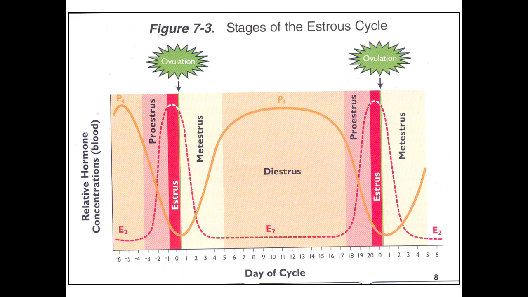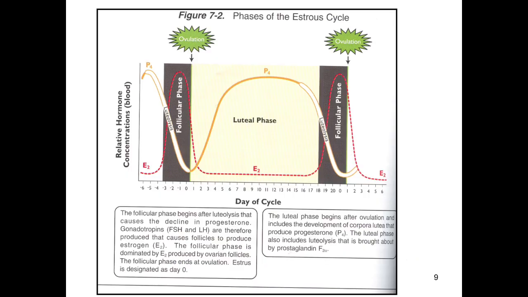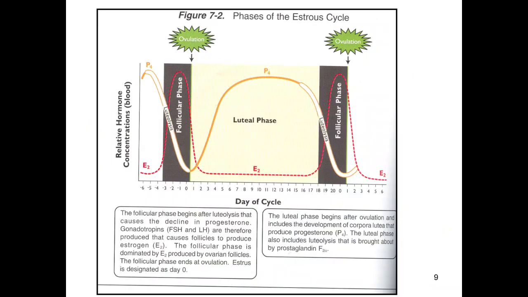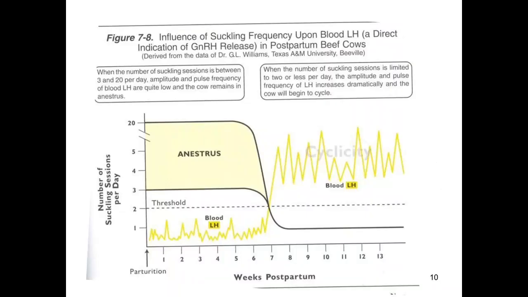We characterize the estrus, the stage of the estrus, by day 0. In this graph you can also see the same condition of the ovulation and follicular phase. In the previous picture we have seen the stages of the estrus. This shows the phases of the estrus. The follicular phase and the luteal phase of the estrus cycle are characterized here.